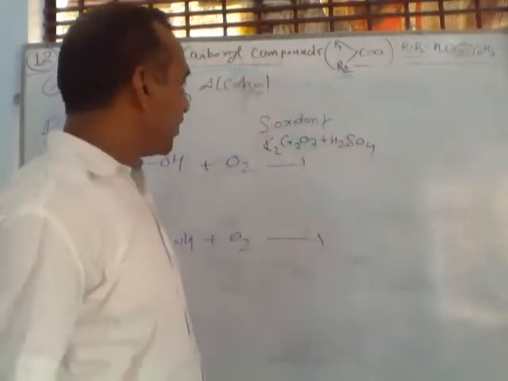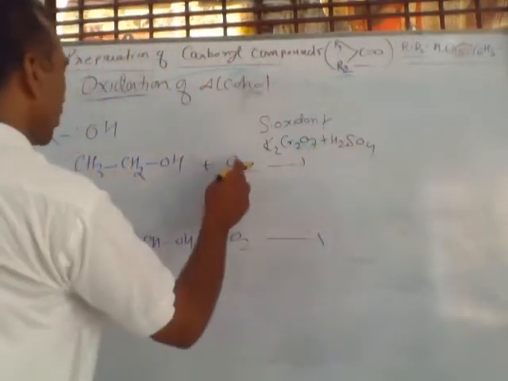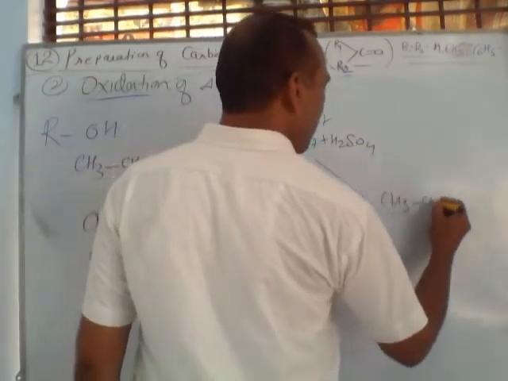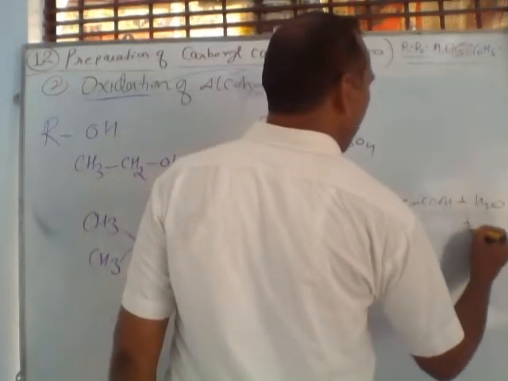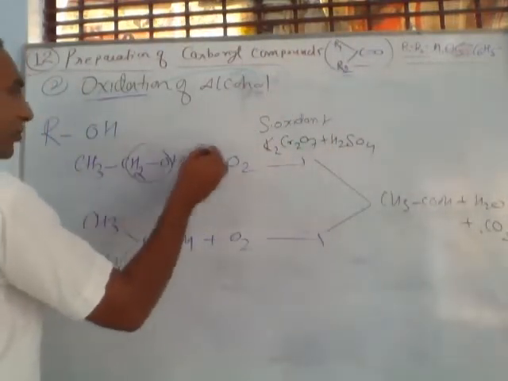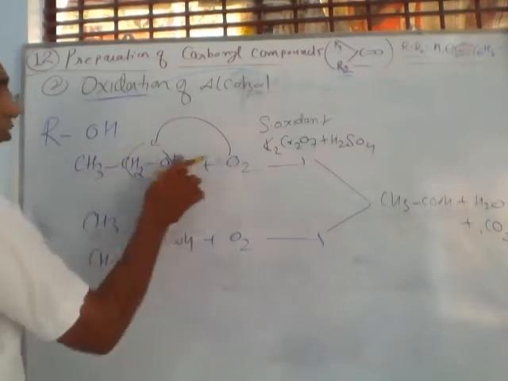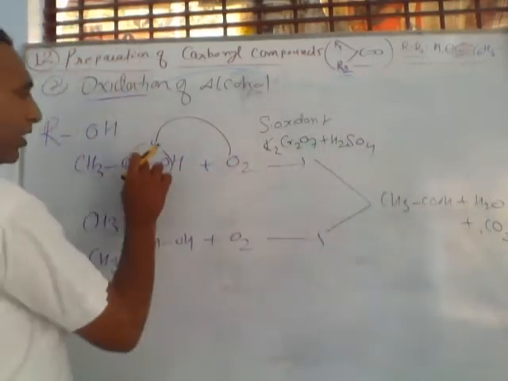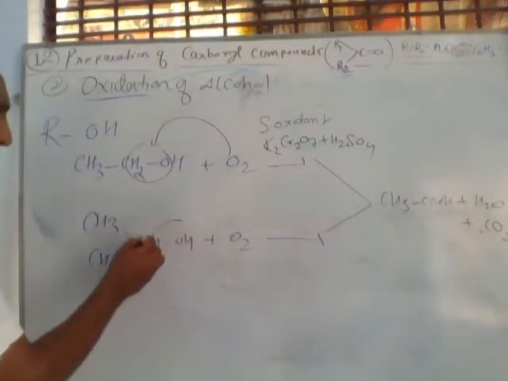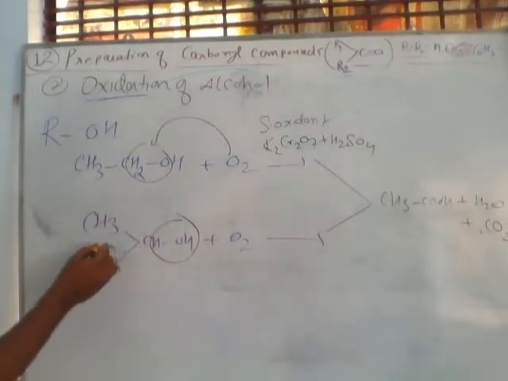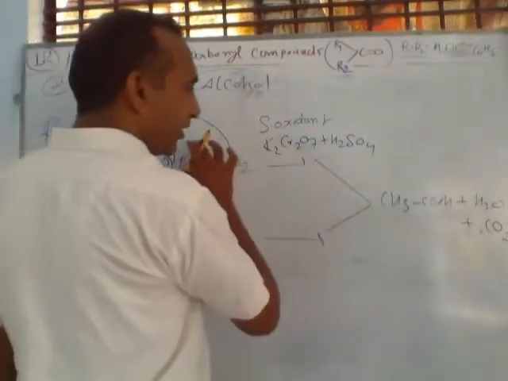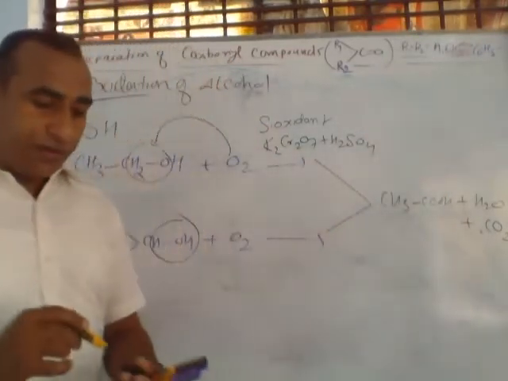So a strong oxidant provides so much oxygen, and this oxygen oxidizes these two molecules in a single step, giving CH3CHO along with a water molecule along with a CO2 molecule. If the water molecule is removed here, this oxygen joins here, CH3COOH, this compound forms, and hydrogen forms a water molecule. In this case, this is the secondary alcohol. Here you remove this type of compound, the water molecule is removed. Here again the water molecule is removed. This carbon forms CO2, and by this reaction and the other reaction, acetic acid is formed.